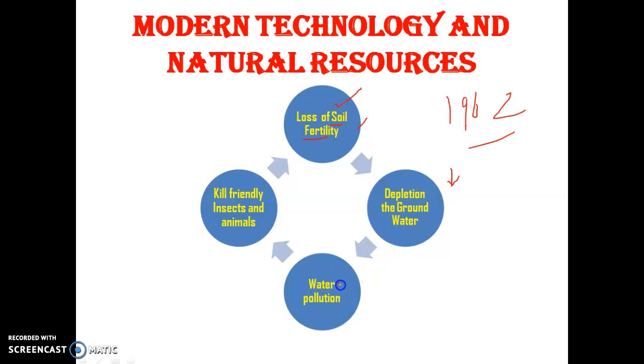Then there is also water pollution, due to the excessive use of chemical pesticides. The use of chemical pesticides or fertilizers also kills friendly insects and animals like sparrows and earthworms. So modern technology also has an adverse effect on natural resources, especially on the land.